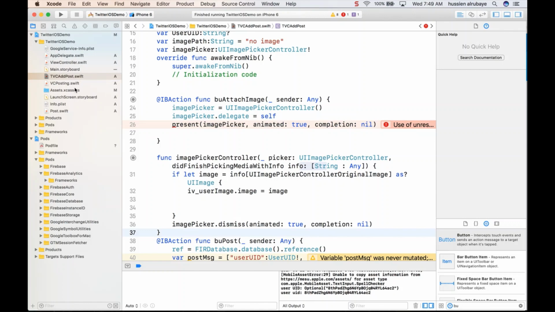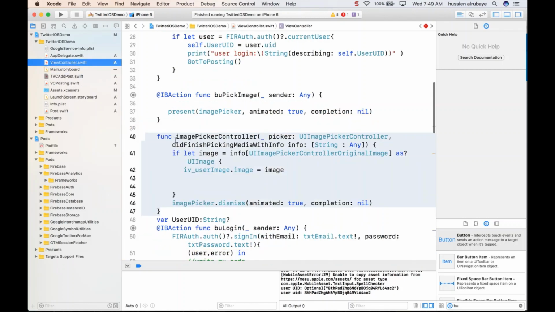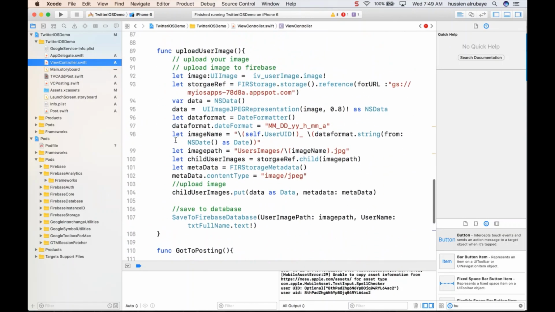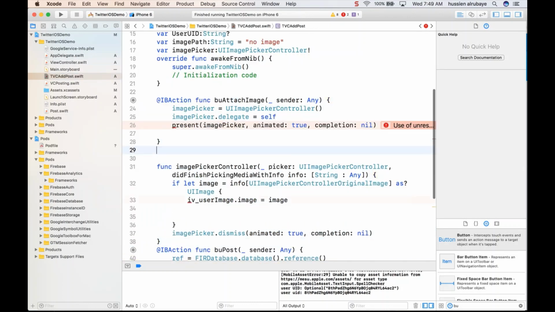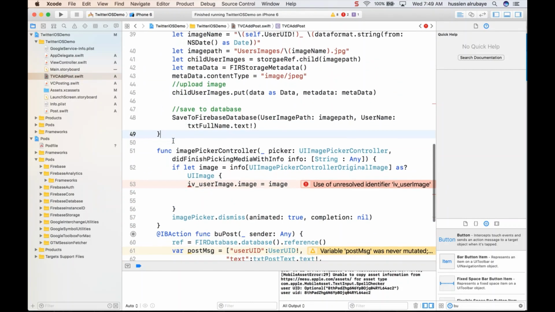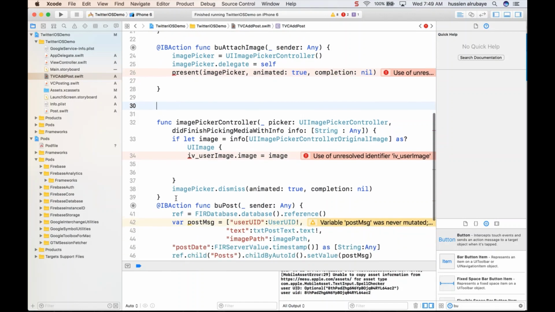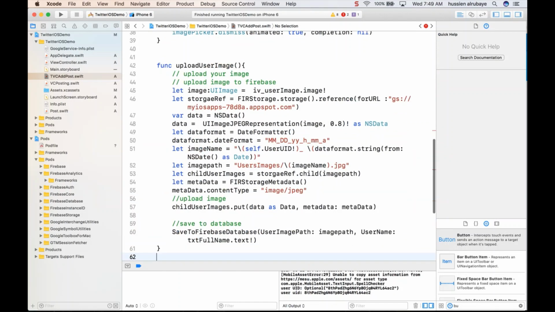And also, the final thing, I need the method to upload the image to the server. If you remember, we already created this method to upload an image to the server, and it will give us the user image path. Okay, we will update in a second. So this is the third one I needed. Added here, so people could see what we did.